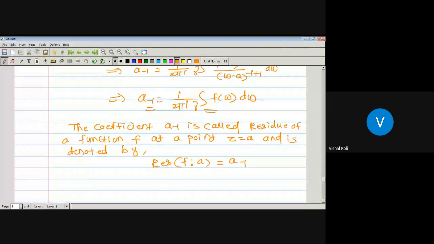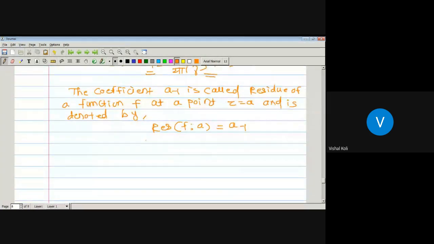If there is a function f of z and it is possible to find its Laurent series expansion, then we just have to find its a of minus 1, that is, the coefficient of 1 upon z minus a. But if it is not possible to find its Laurent series expansion, then we have to find 1 upon 2 pi i integration over the curve gamma f of z dz, since this is again nothing but our a of minus 1, that is, the coefficient of 1 upon z minus a.